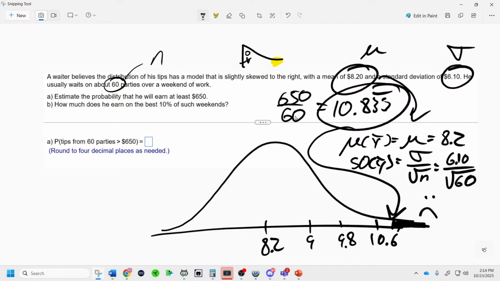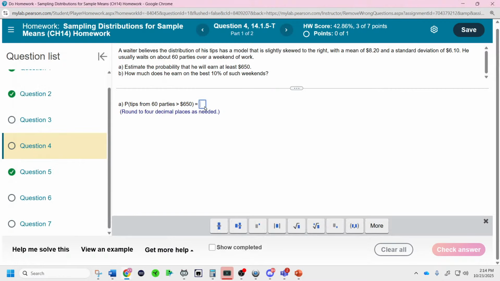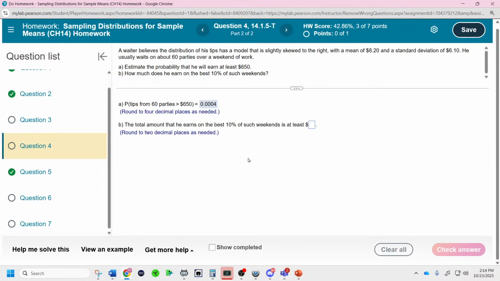So if it says to 4 decimals, we might be able to guess it because it's probably a very tiny probability to 4 decimals, maybe something like that. We got it. There we go.